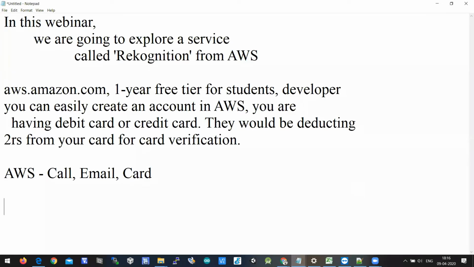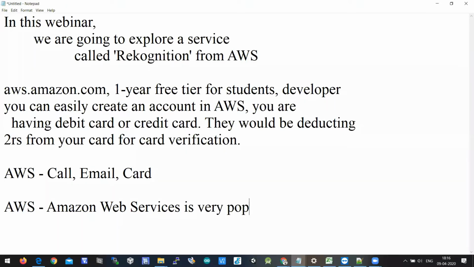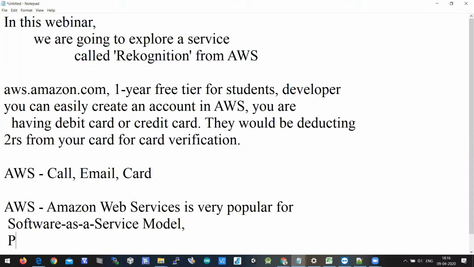AWS, Amazon Web Services, is very popular for the software as a service model and also for the platform as a service model.